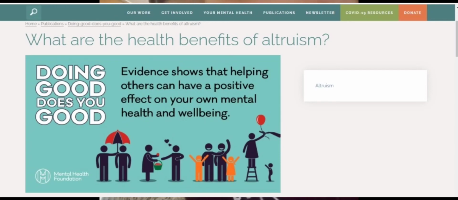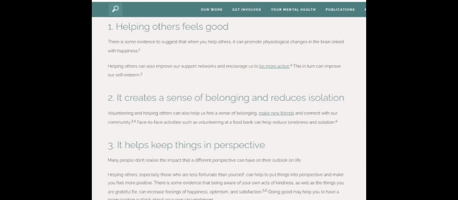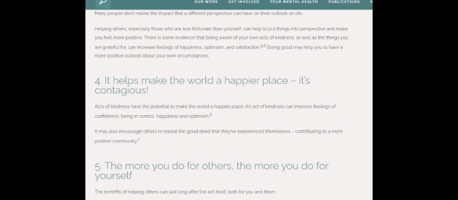Next, promoting altruism. What are the health benefits of altruism? Helping others feels good. It creates a sense of belonging and reduces isolation. It helps keep things in perspective. It helps make the world a happier place. It's contagious. The more you do for others, the more you do for yourself.